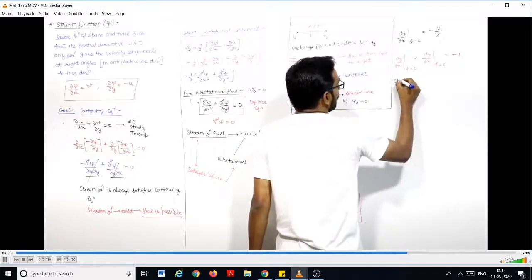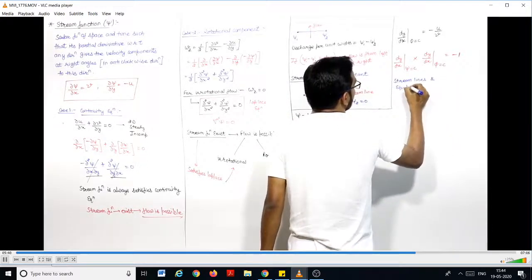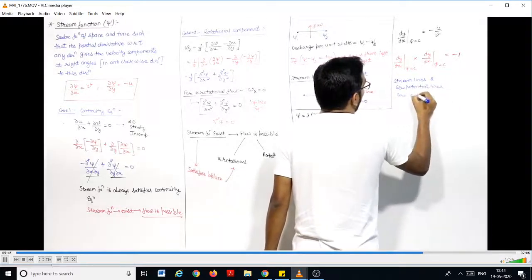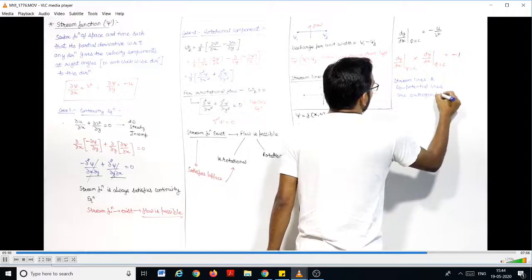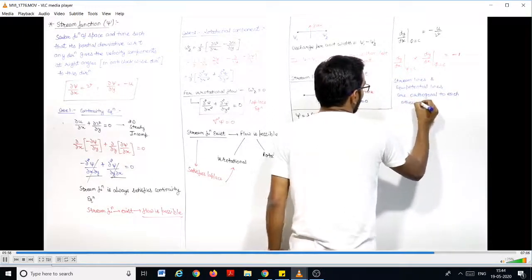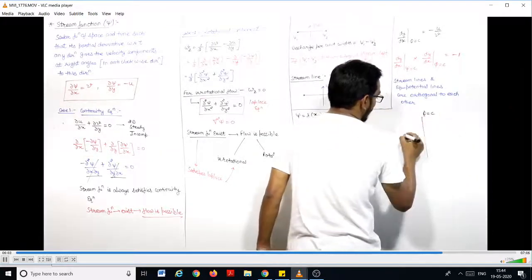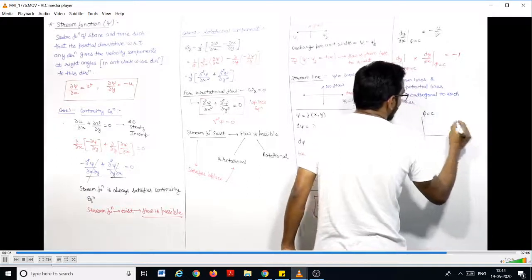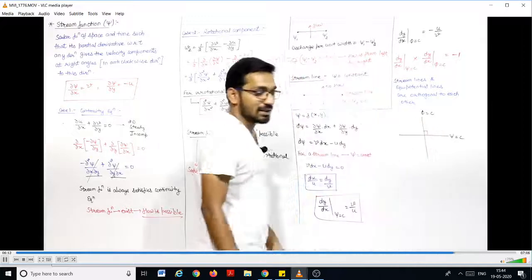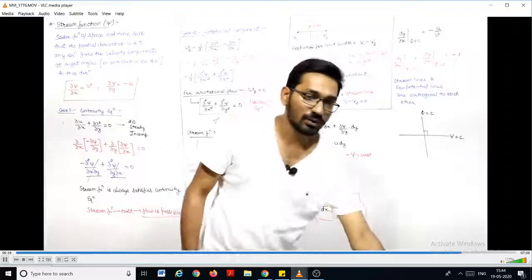It means streamlines and equipotential lines are orthogonal to each other. So if you draw here, let us say this is the line where the stream function is constant, and this is the line where the potential function is constant. So they are at 90 degrees to each other. The equipotential lines and streamlines are always perpendicular to each other.